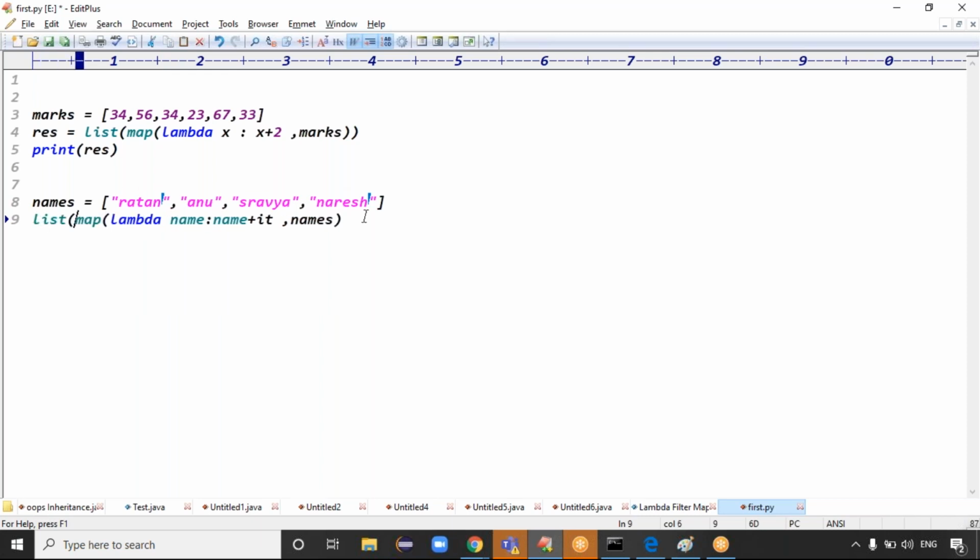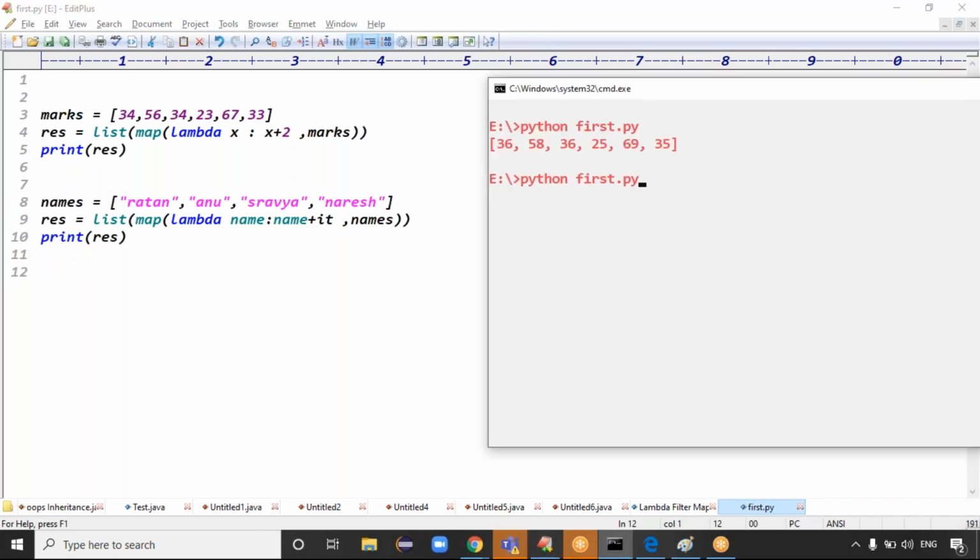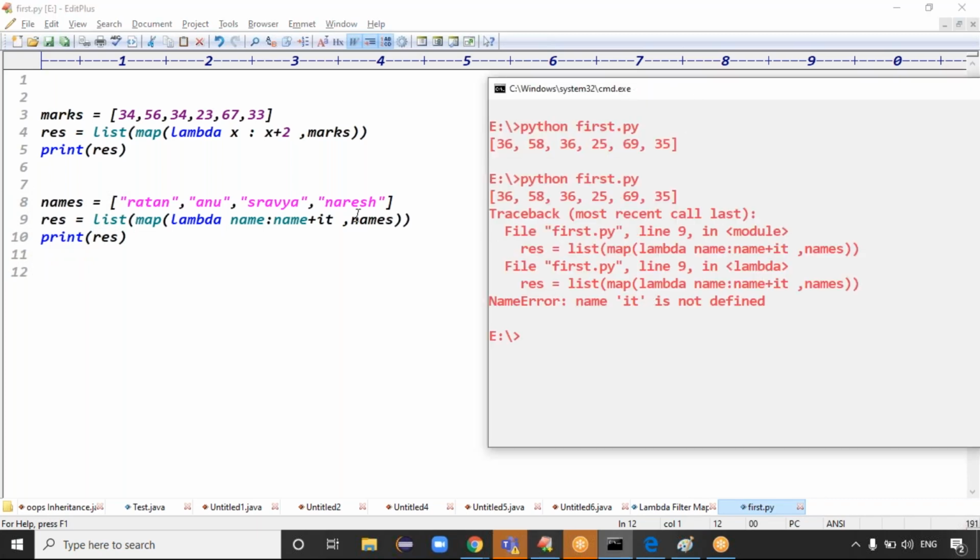Then, as usual, if you want the list format output, just typecast to list format here. You can take a result variable, then print the result variable, right? Print of result, guys. That's it. Okay, now you can run this code, guys.